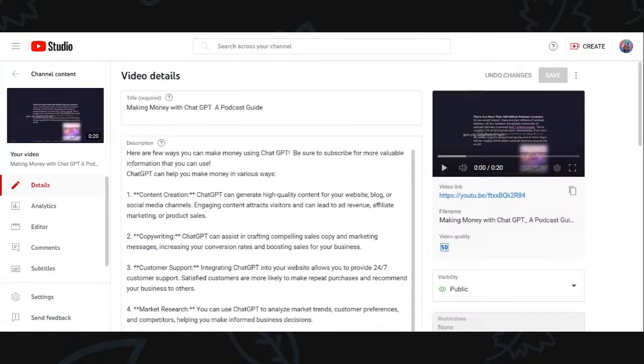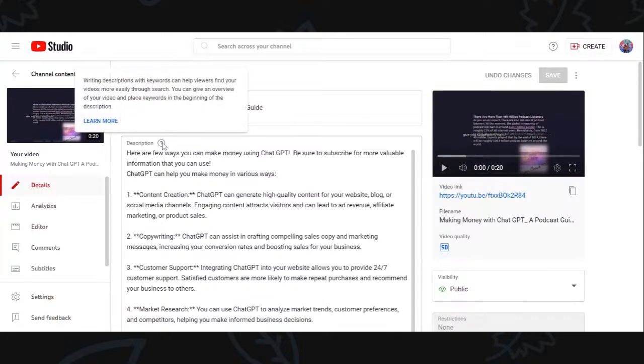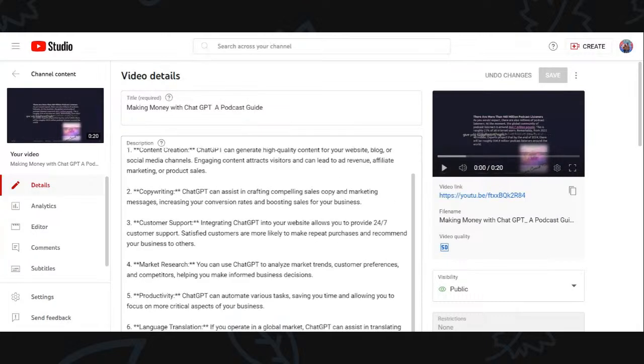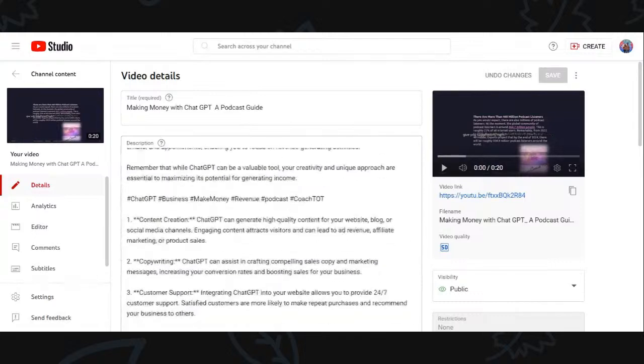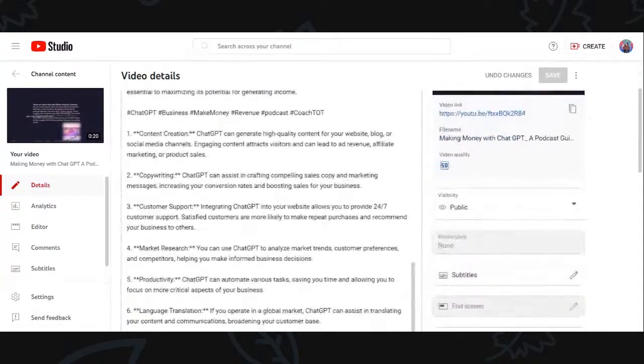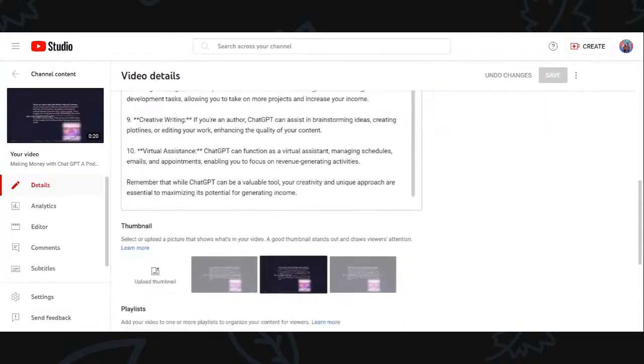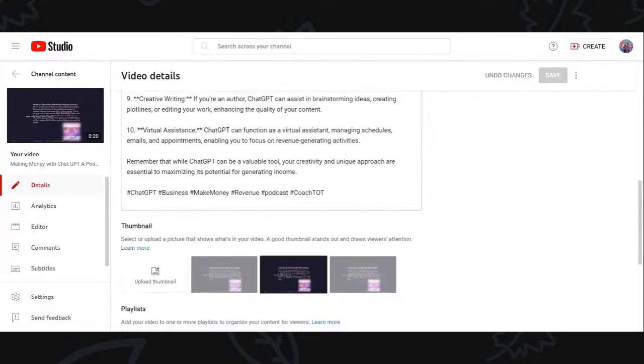And remember, I had put in those things that I wanted ChatGPT to give me to use in the description field. See, it says writing descriptions with keywords can help viewers find your videos more easily through search. You can give an overview of your video and place keywords in the beginning of the description. So this is what I actually just copied and pasted. And I'm realizing, oh my God, it did it twice. I'm not going to complain about it. You know what I'm saying?